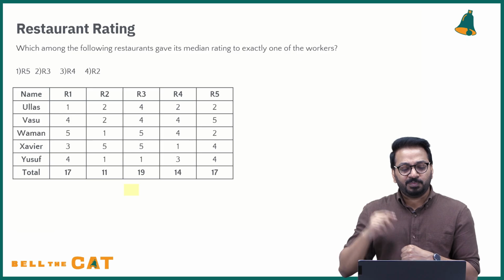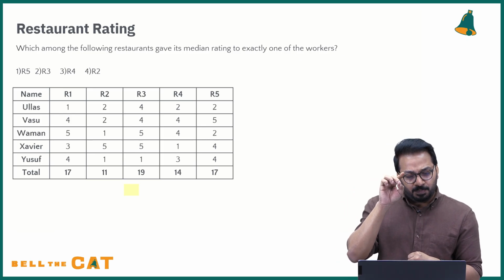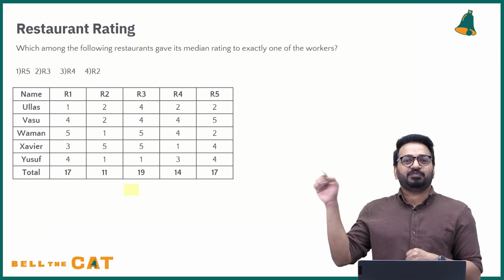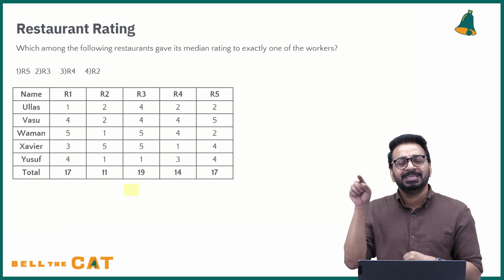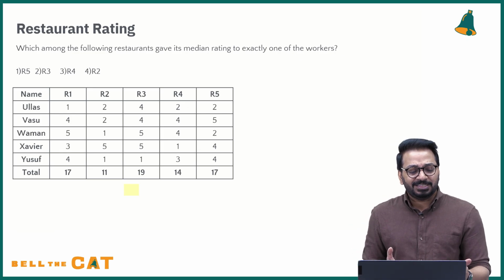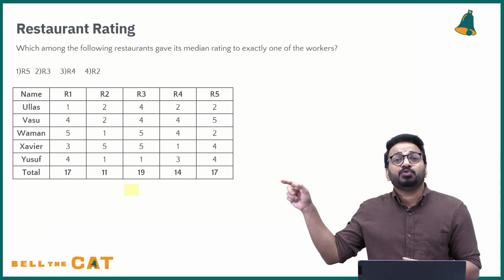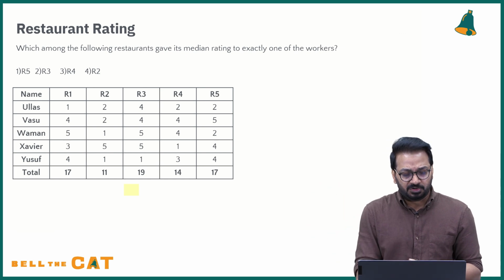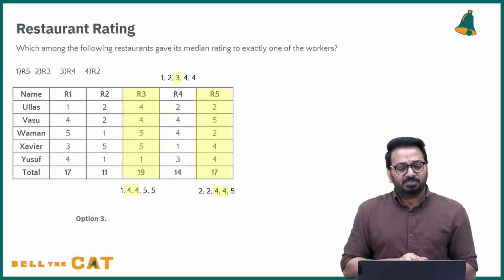What about R4? 1, 2, 3, 4, 4. Middle value is what? 3. It is only given to 1 person. So I know the answer is R4, but I'll still check with R2. What is R2? 1, 1, 2, 2, 5. Middle value 2 is repeating twice. So we know that the value is R4, where it's given only to 1. So the correct option is option 3, which is R4.